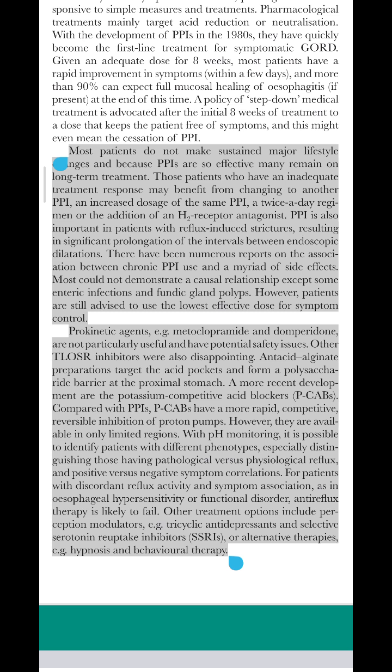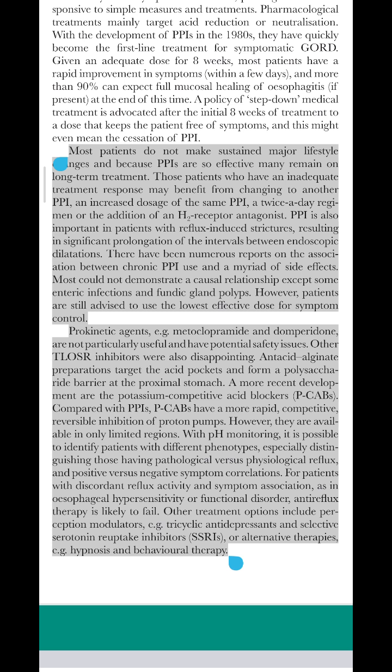There have been numerous reports on the association between chronic PPI use and a myriad of side effects. Most could not demonstrate a causal relationship except some enteric infections and fundus gland polyps. However, patients are still advised to use the lowest effective dose for symptom control. Prokinetic agents, e.g. metoclopramide and domperidone, are not particularly useful and have potential safety issues. Other TLOSR inhibitors were also disappointing.